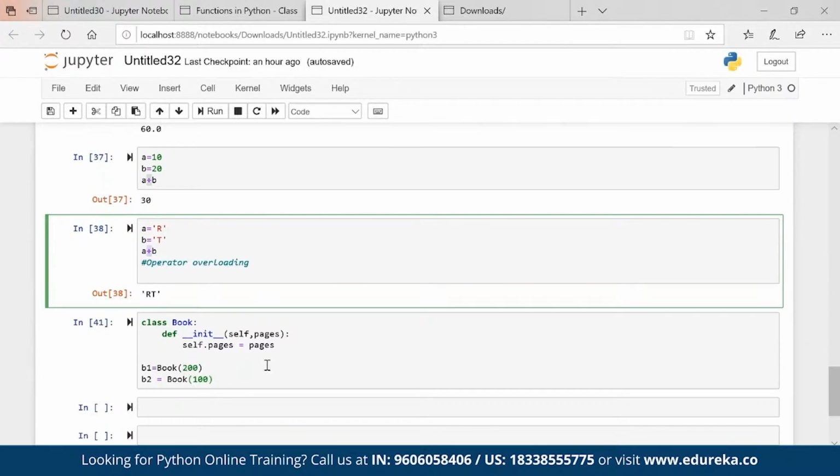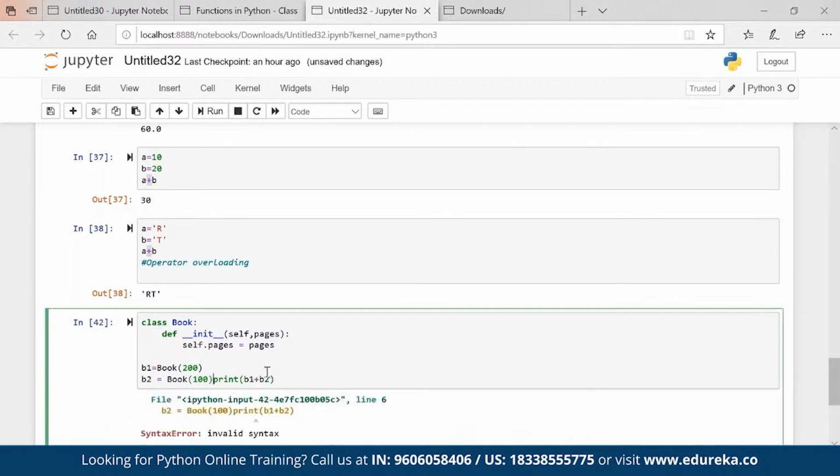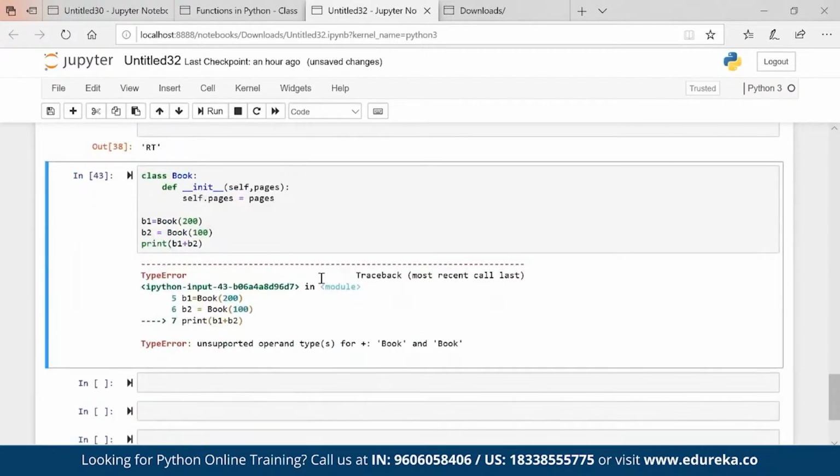Now, if operator overloading is valid in Python, then it should be able to give me B1 plus B2 as well, right? But here we are getting an error. That means operator overloading is not possible. Maybe, maybe not. Let's check that.